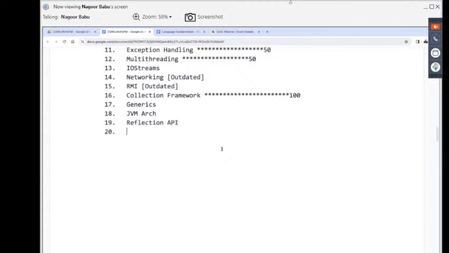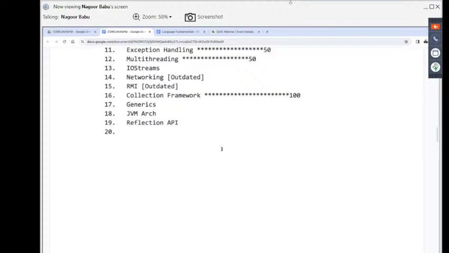the reflection API. It is not possible to understand it at present, just leave it for now. Or else, if you still want to understand it, the point is very clear. For example, I'm going to take a class Employee. Inside this Employee class, I'm going to take a set of variables and methods. But my question is: how many variables and what variables did we declare in class Employee? I want to know programmatically. How many methods and what methods did we declare in class Employee? I want to get them programmatically.